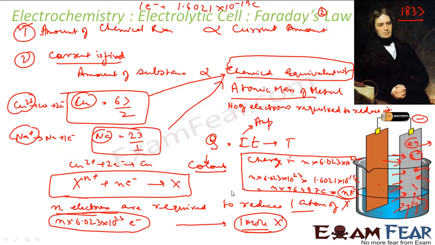So from this reaction I can say that n Faraday charge is required for 1 mole of X. Correct? For this reaction, n Faraday of charge is required to reduce 1 mole of atom X. Hope you understand this. You have quantified this. n Faraday charge is required to reduce 1 mole of X+.